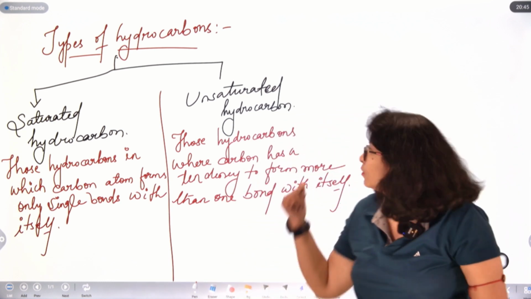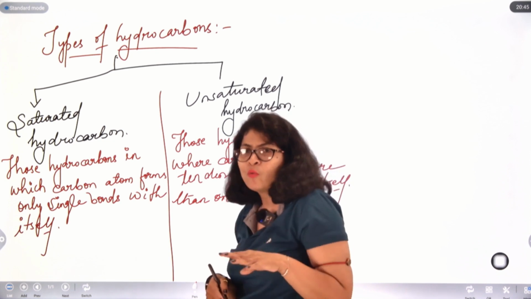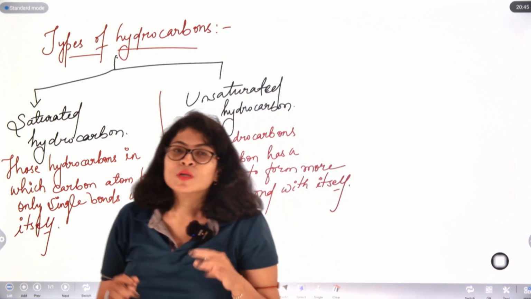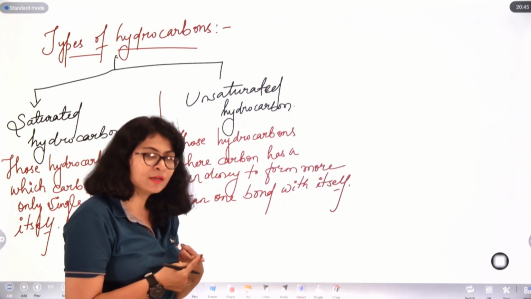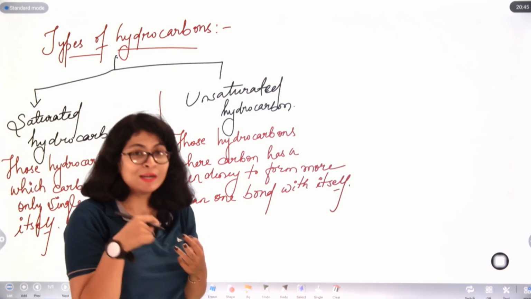Now, carbon has 4 unpaired electrons, so obviously it can form a single bond, but beyond a single bond it can also form a double bond, a triple bond, and even 4 bonds?